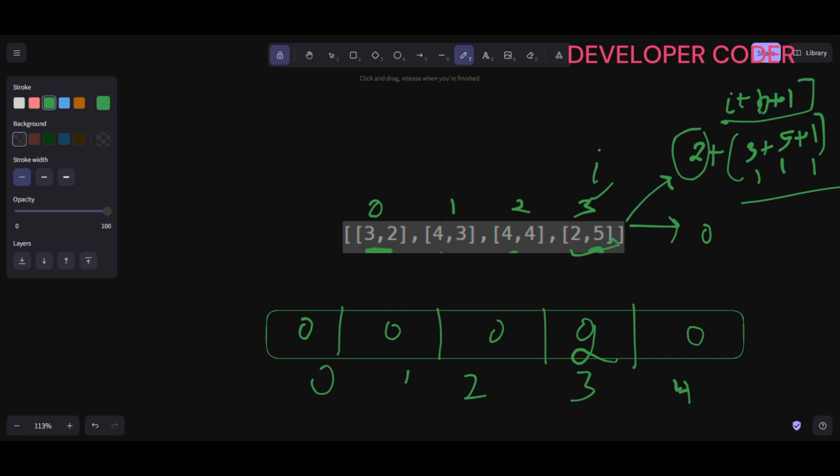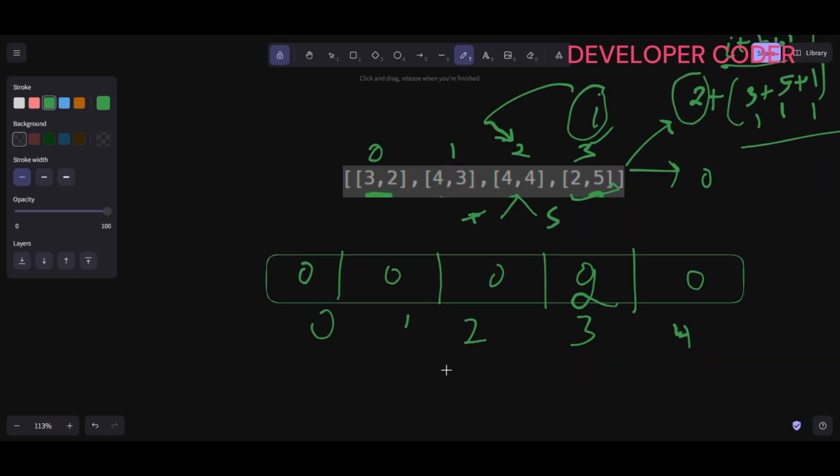Now my I is going to come one step back, at this position. Again I have two options to check, whether to take it or skip it. If I'm taking it, then I will be able to use this 4, and next time I will be able to solve 4 plus 6 plus 1, that is 7.